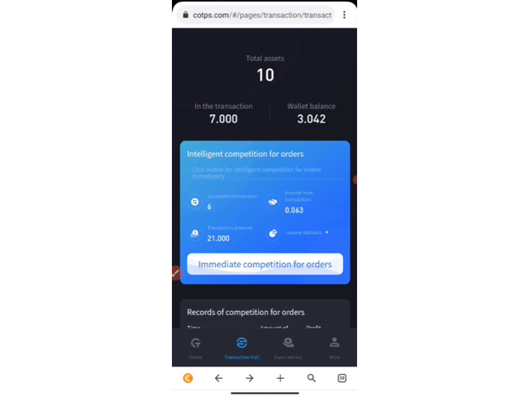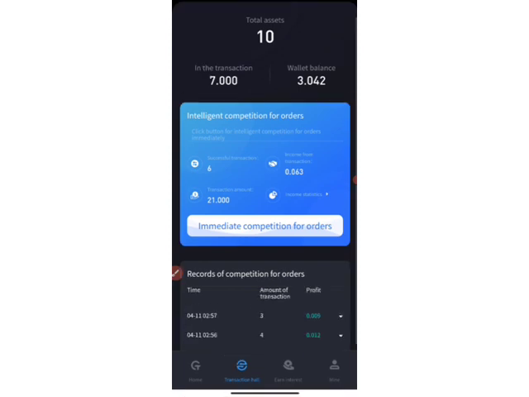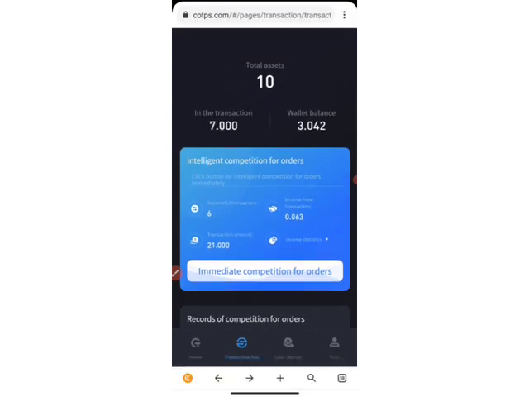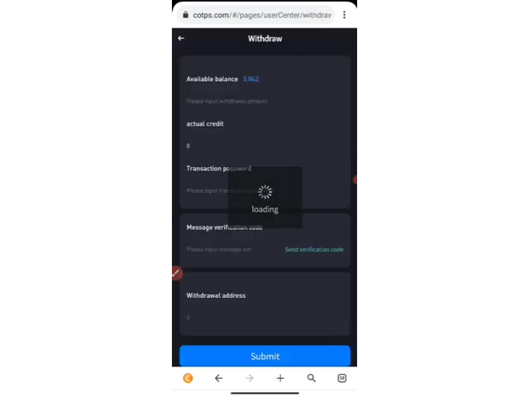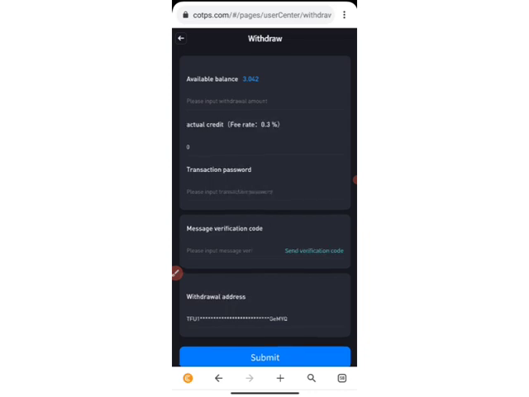This is just a tutorial video to make money on this particular platform. And to withdraw, if you want to make a withdrawal, all you need to do is come back to this particular site, which is the mine. Then you click on withdraw. After you click on withdraw, the minimum withdrawal is $5, like 5 USDT. All you need to do is fill all these details, input your password, input your PIN.